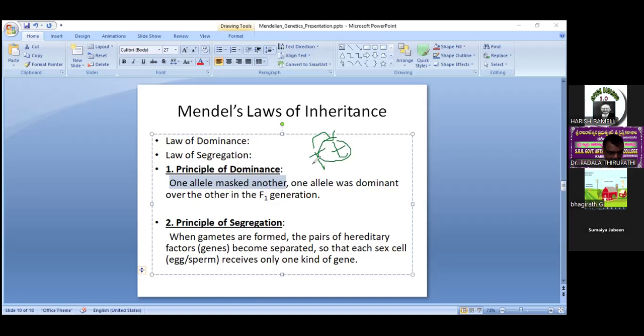That's why F1 plants only show tall characters. But really the small t gene never loses its